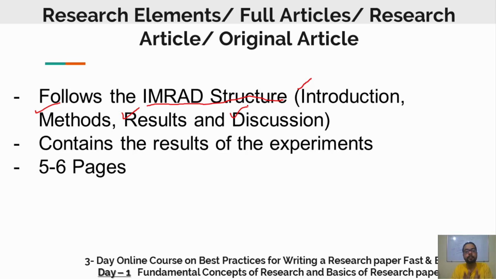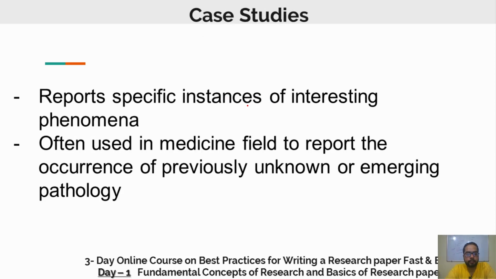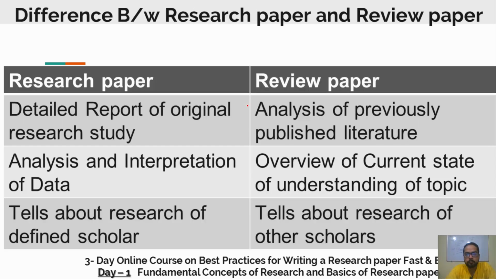That is very, very needful for all of you. Okay, next, case studies. So case studies are mostly used in the medicine field. What they try to tell about are the specific instances of some very, very interesting phenomena.